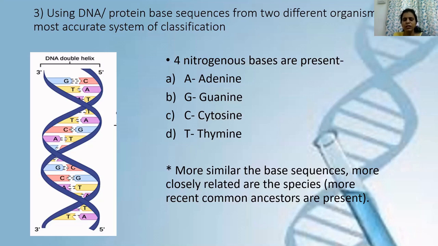And just by chance, for example, if the sequence of these nitrogenous bases in the DNA samples of 2 different organisms of 2 different species were not similar enough, not much similar to each other, that means their ancestors were not common. They come from different ancestors.